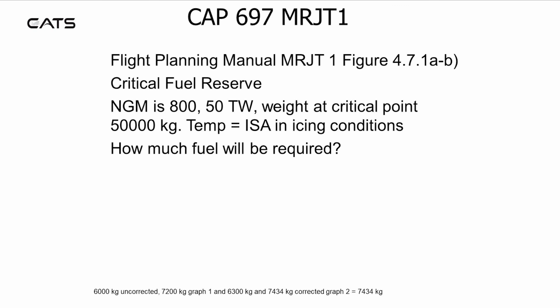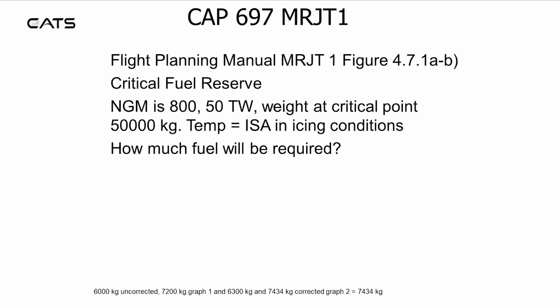Refer to figure 4.7.1 A to B, critical fuel reserve. The nautical ground miles is 800 with a 50 knot tailwind. The weight at the critical point is 50,000 kilograms. The temperature is ISA in icing conditions. How much fuel will be required? Well, you should find 6,000 kilograms uncorrected.